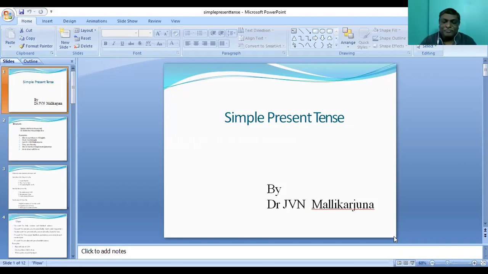So now, when we go to simple present tense, and simple present tense has many uses. But well, before going to that, let me just give you the structure of simple present tense. The structure of simple present tense is subject plus be form plus noun or adjective. So here, just a second.